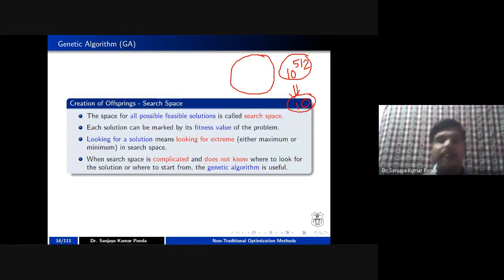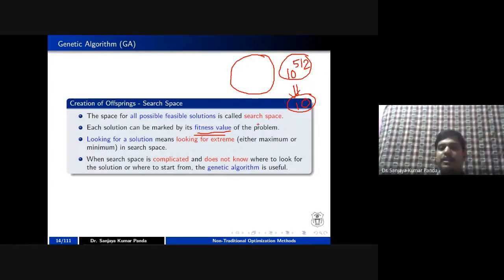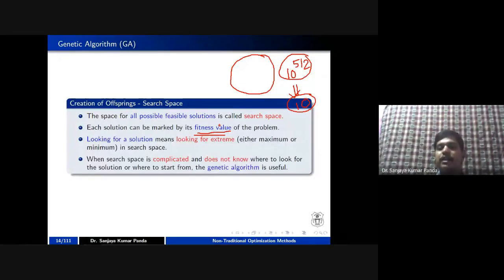So each solution can be marked using your fitness value, right? Each and every chromosome is evaluated in the form of a fitness value. In order to get this fitness value, you have to design a fitness function, right? And this fitness function will help you generate the fitness value in order to say whether a particular chromosome is fit or not fit, right?